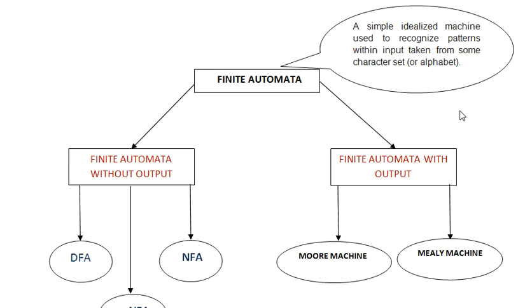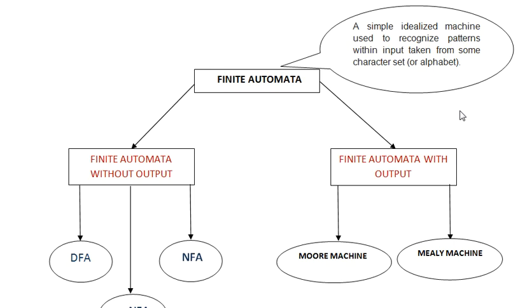Based on this we will form a particular language, and that language can be accepted by these finite automata. And we will have another topic, known as a set of rules, which is known as a grammar, and that grammar gives you some set of rules based on which you have a language, and which you will be able to accept with the help of finite automata. So this is a general definition of it.